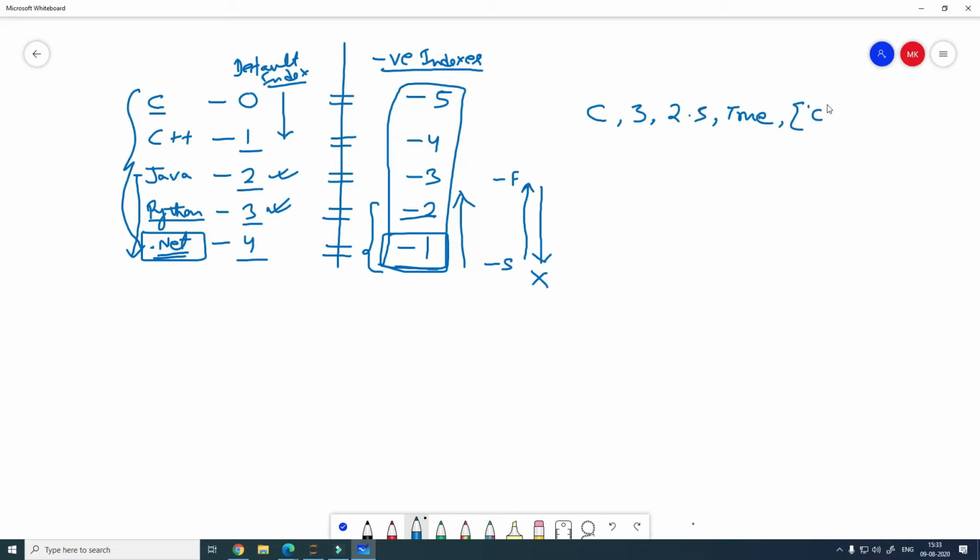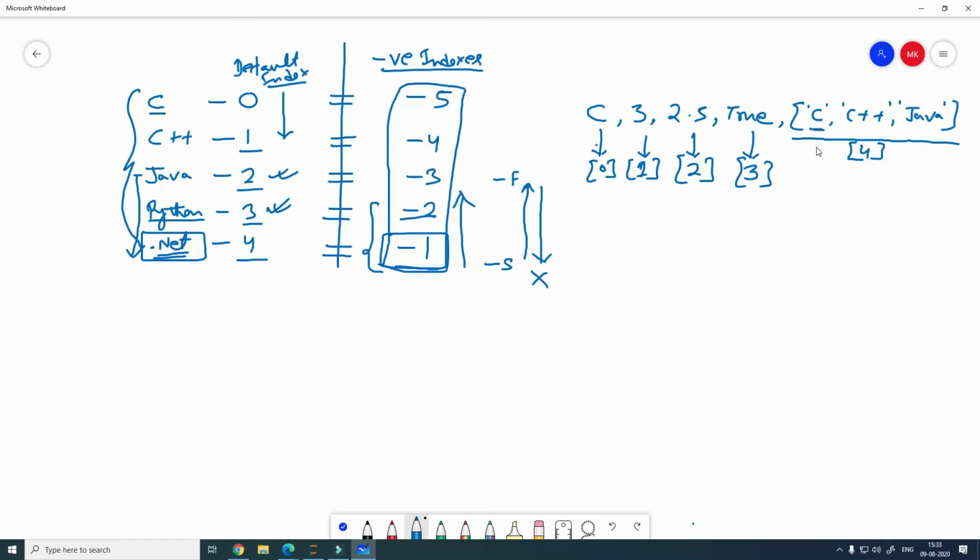I'll just keep this list small for now for simplicity, and how will the indexes work out, right? This will have an index of 0, this will have an index of 1, this will have an index of 2, true will have an index of 3. Now all of these elements will have an index 4.